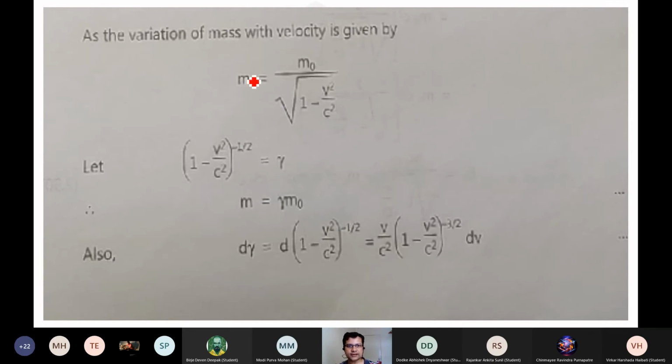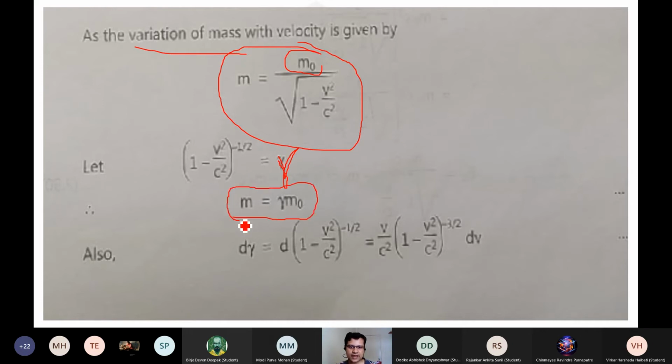Ultimately we found out that the variation of mass is not the rest mass; it totally depends upon the velocity with which that mass is moving. So we need to express m as m0 divided by the square root of 1 minus v square by c square. This factor, 1 minus v square by c square to the power minus half, is written as a gamma factor. So m can be expressed as gamma times m0.